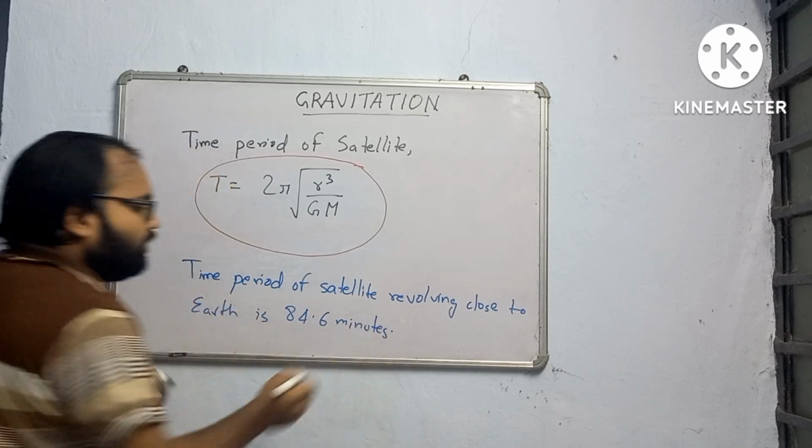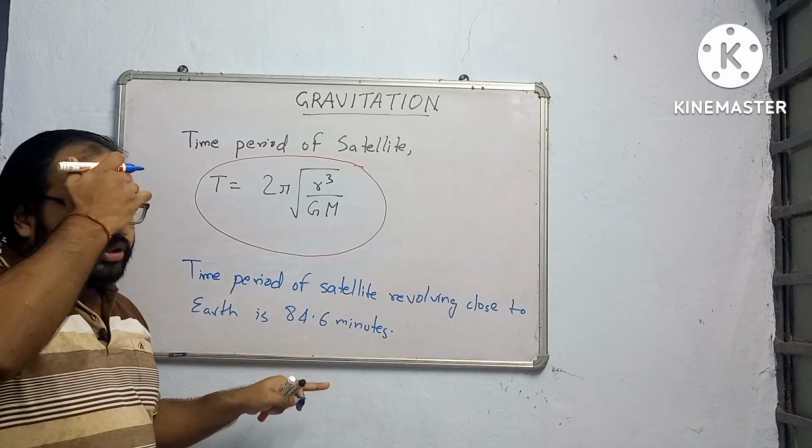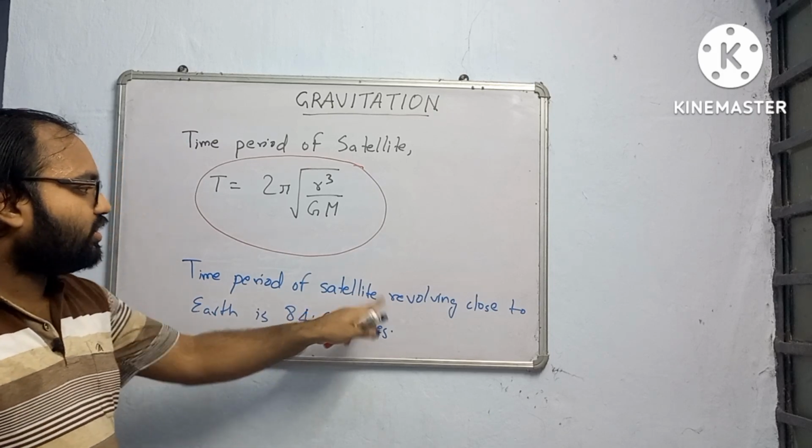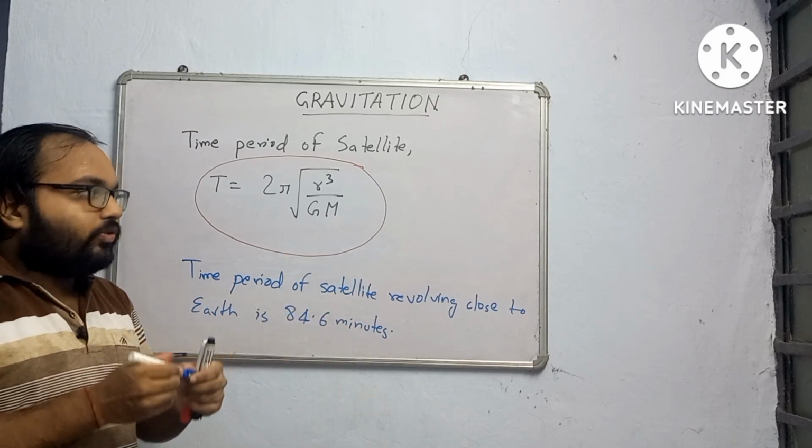This you have to remember, this may come in the exam in objective type. 84.6 minutes is the time period of the satellite revolving close to the surface of Earth.